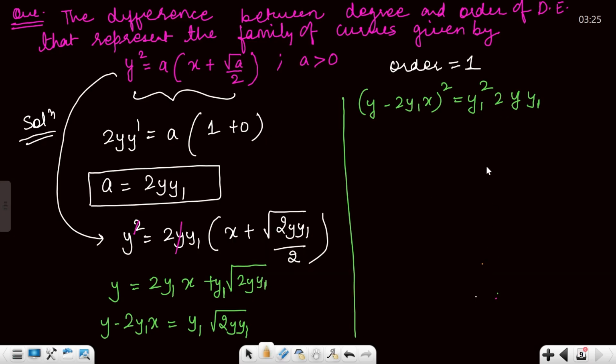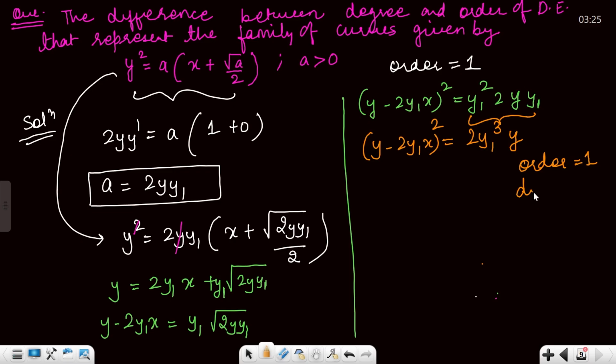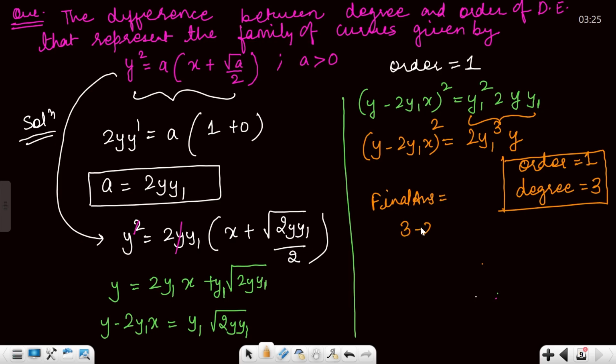Okay. Alright. So can you see that on the right hand side you are getting y1 cube times 2, and this is y minus 2y1 x whole square. So can you see that the order from here is what? The highest derivative is y1, so order is 1, guys. But what about degree? Degree will be 3. From here order is 1, degree is 3, and hence your final answer is 3 minus 1, that is 2.